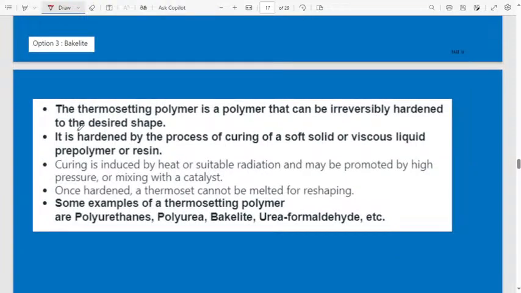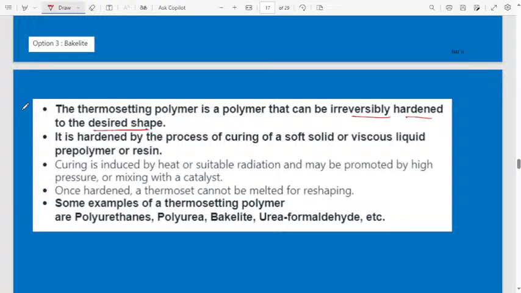Let us study in detail. The thermosetting polymer is a polymer that can be irreversibly hardened to the desired shape. It is hardened by the process of curing of a soft, solid, or viscous liquid, prepolymer, or resin. Curing is induced by heat or suitable radiation, and may be promoted by high pressure and mixing with a catalyst.